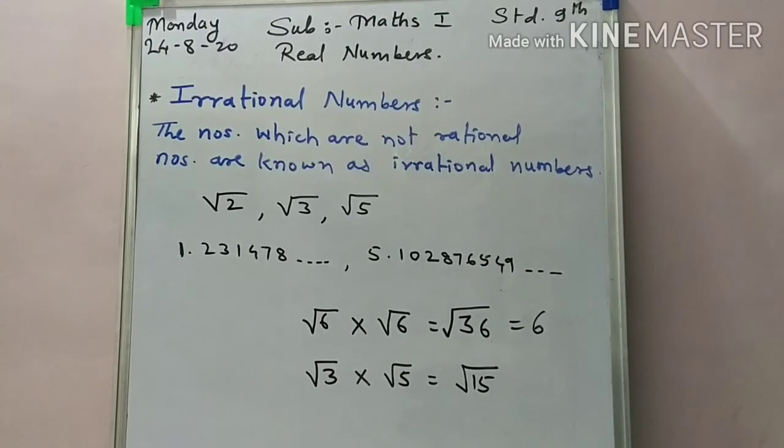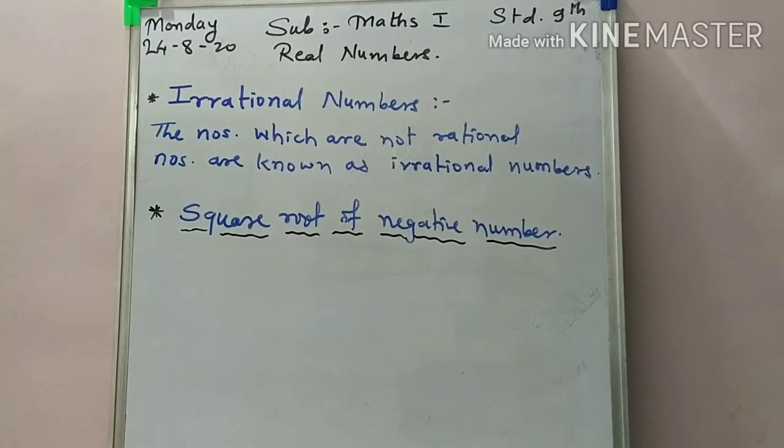Okay students, so the next point is what? Square root of a negative number.